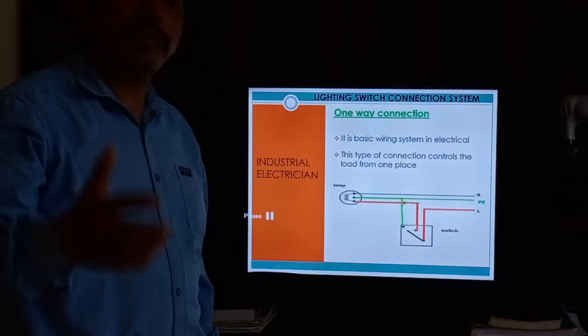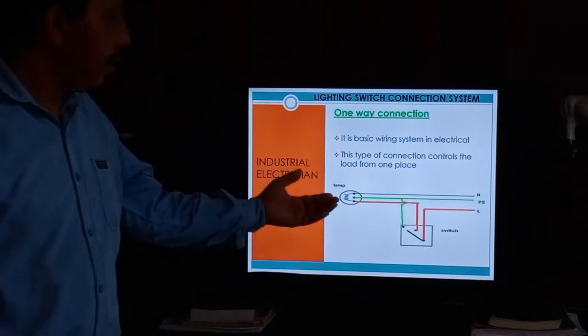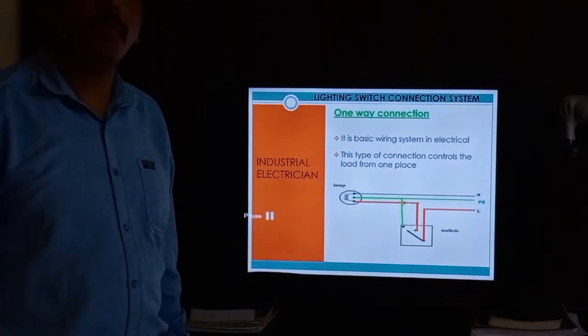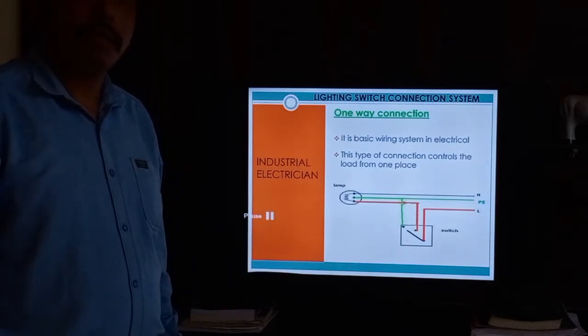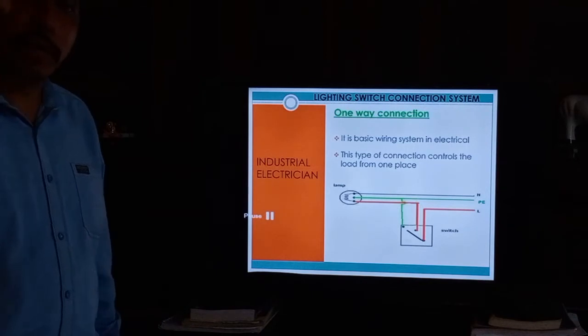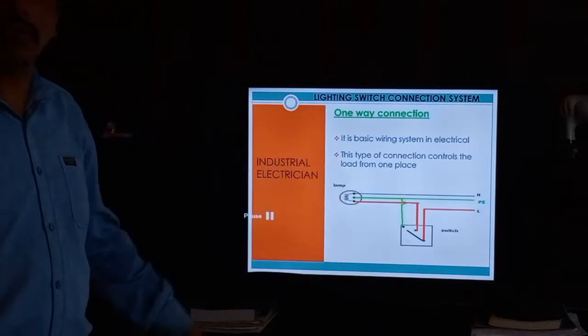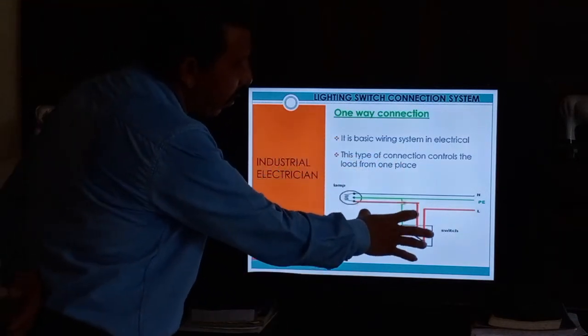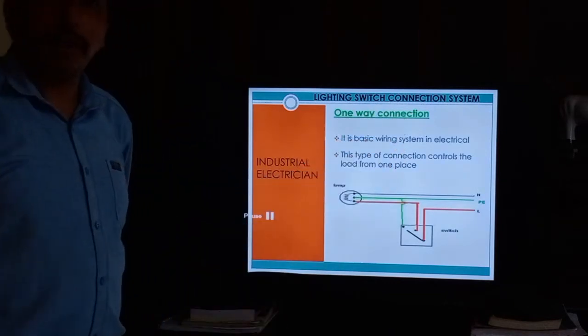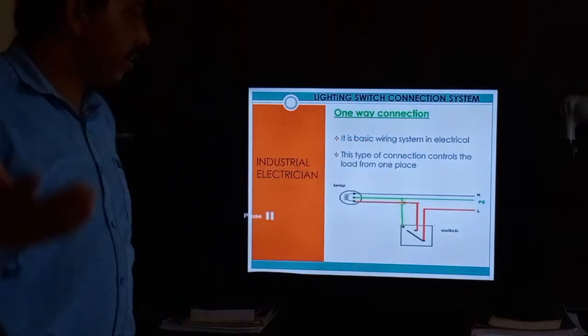This is the basic. If you want to learn wiring, if you are a new electrician, this is the basic. So first take the knowledge of one way connection, and after that you can go to other connections.